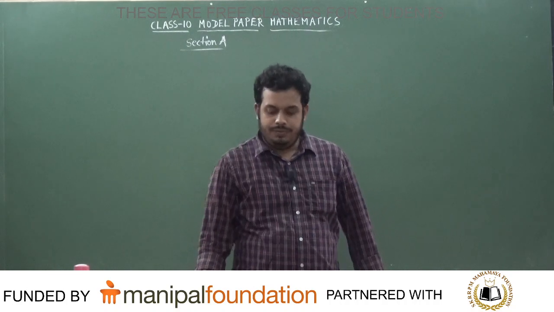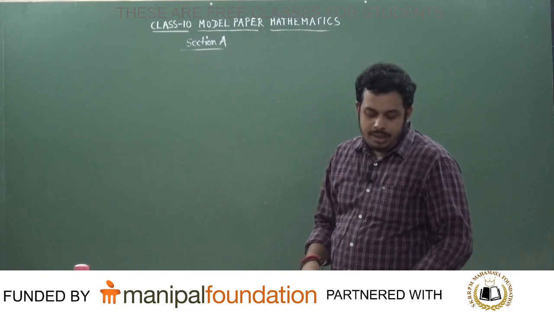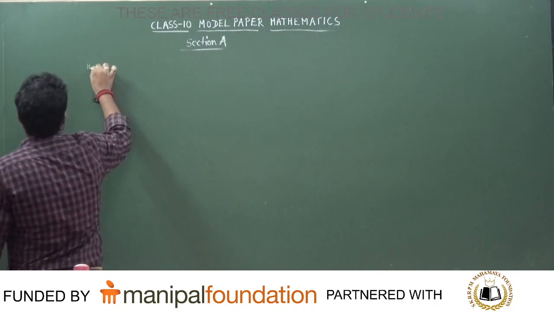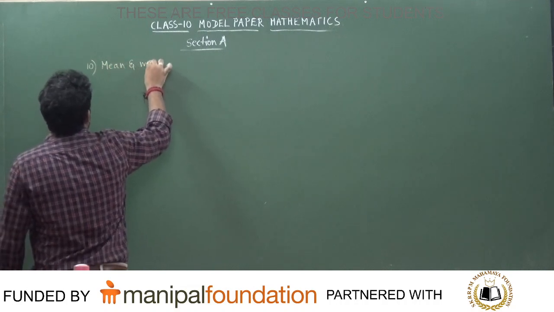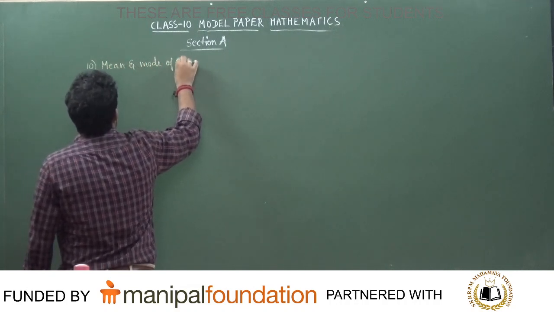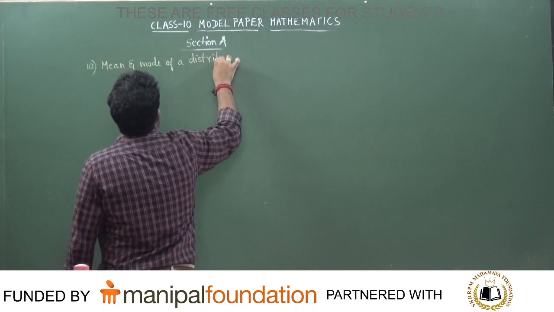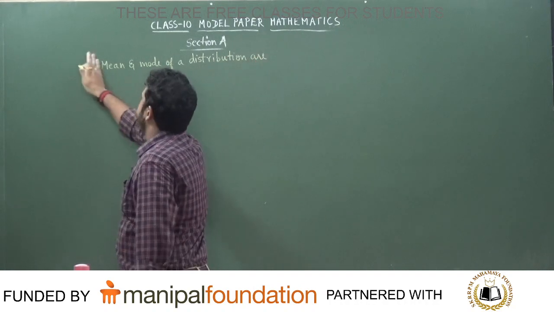Next question, which is the last question of section A. Important question. The mean and mode of a distribution are.